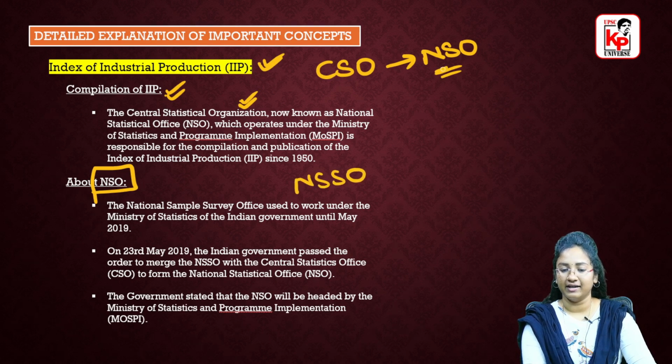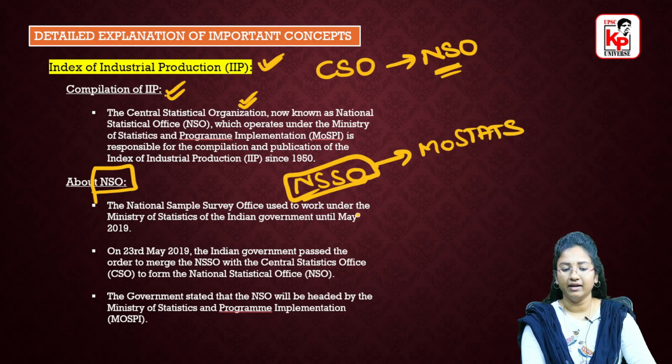NSSO is different, NSO is different, and CSO. These are 3 different entities for now. Remember this separately. So coming to NSSO, that is National Sample Survey Office, this used to work under the Ministry of Statistics until May 2019. So until 2019, our National Sample Survey Office used to work under the Ministry of Statistics. What happened after that? On 23rd of May 2019, the Indian government passed an order. This order is regarding the merger.